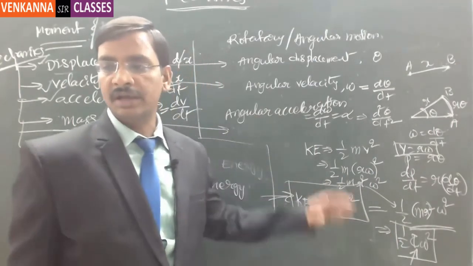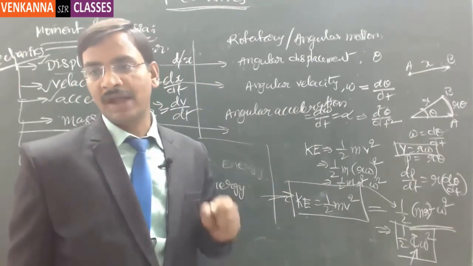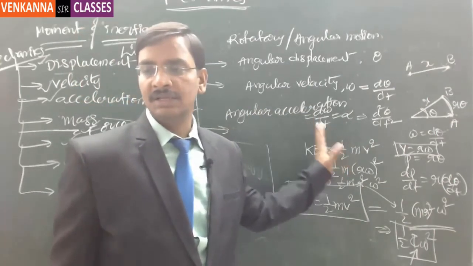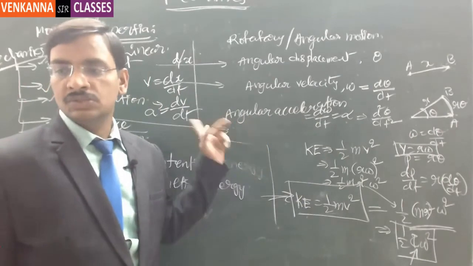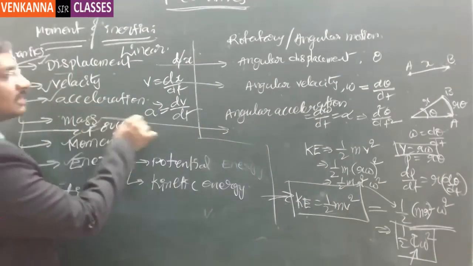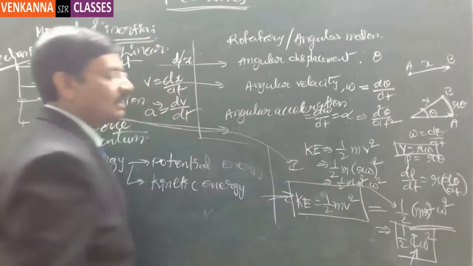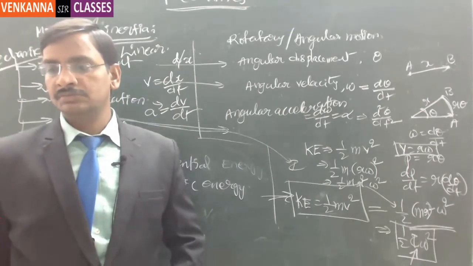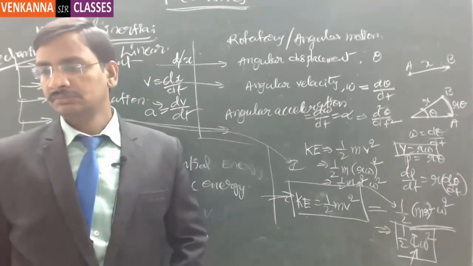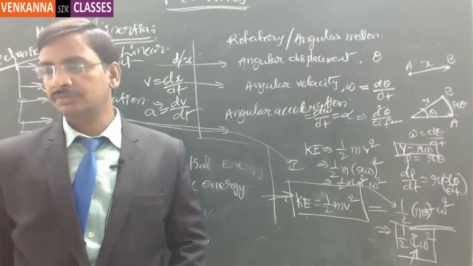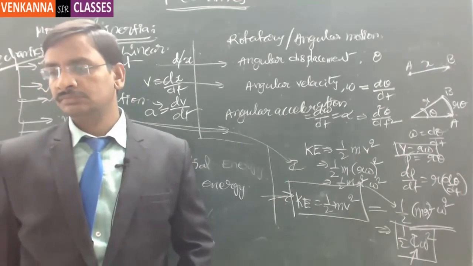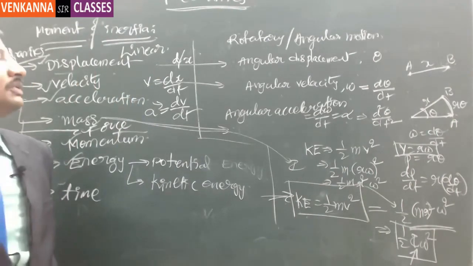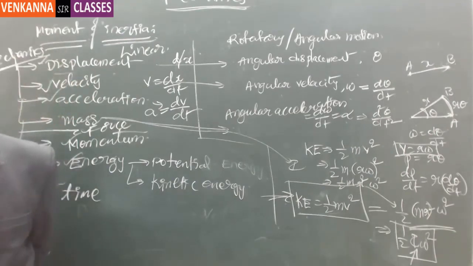Got it or not? So this entire discussion is meant for only one simple fact, that the linear analysis you wanted to add up to the circular analysis with the corresponding analogous quantities. So the analogous quantity of mass in case of circular motion is I. So this I is nothing but the moment of inertia. Understood? Okay, so you note down this. Then actually, why? There is something called sigma that comes into the picture. I am going to explain that. If you note down this.